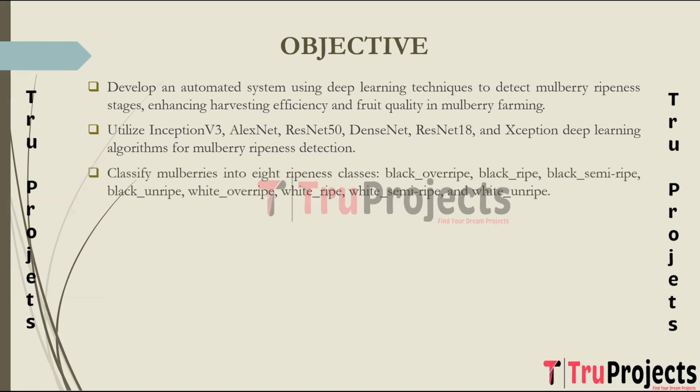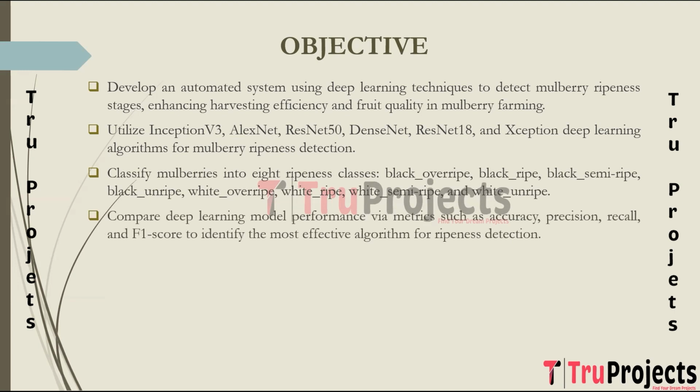The project aims to classify mulberries into 8 distinct ripeness classes, which are black overripe, black ripe, black semi-ripe, black unripe, white overripe, white ripe, white semi-ripe, and white unripe. The objective is to compare the performance of the deep learning models using evaluation metrics such as accuracy, precision, recall, and F1 score to determine the most effective algorithm for mulberry ripeness detection.